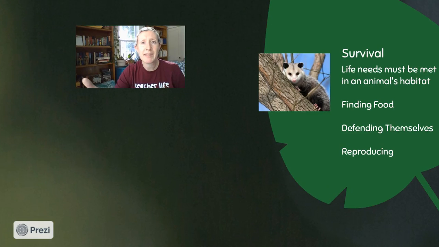Why do animals have adaptations? Well, for survival. Animals must meet their life needs in their habitat. They have to find food, defend themselves, and have babies or reproduce.